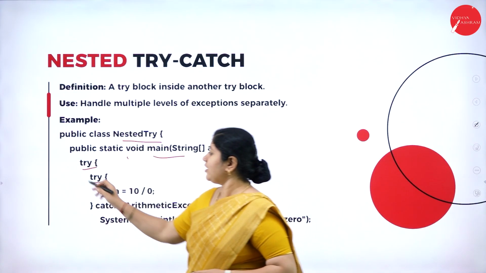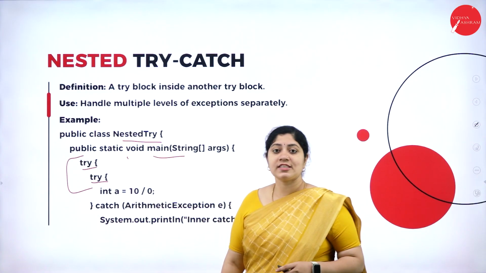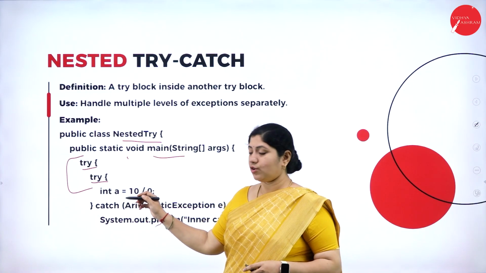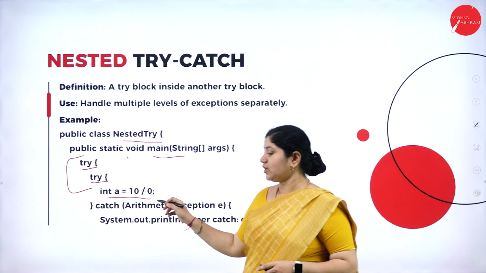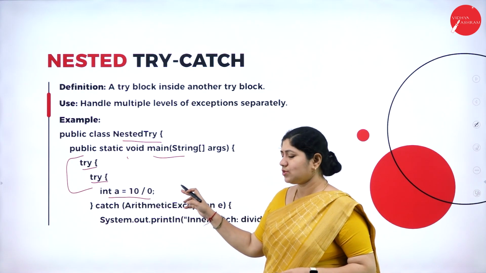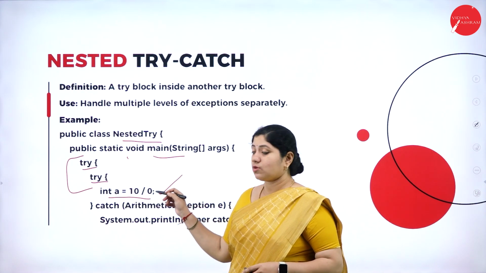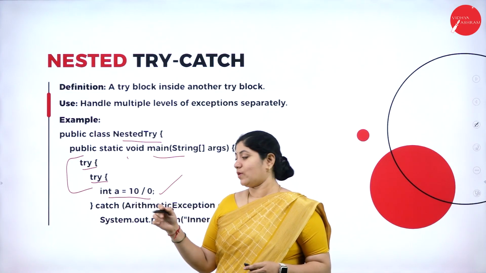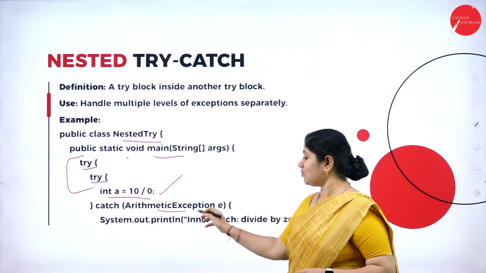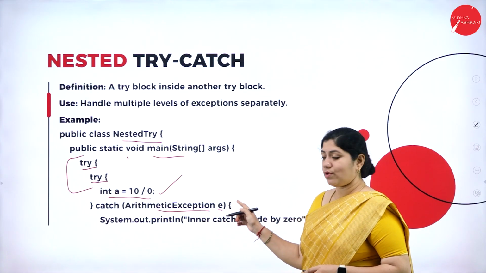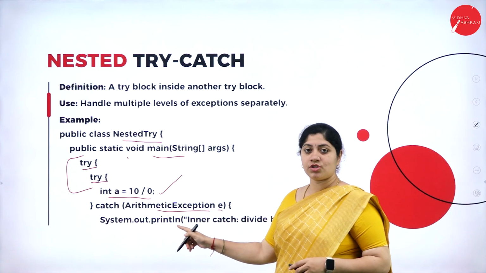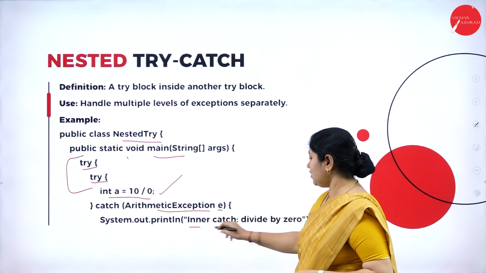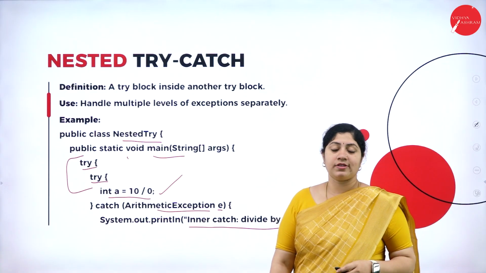So this combination is called as nested try. Inside that we are writing a statement int a equals 10 by 0. So this is an exception. And in order to handle this risky code, we need a catch block. So let's write catch ArithmeticException of e followed by system.out.println of "inner catch divided by 0".